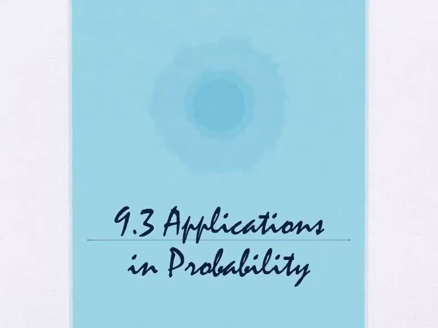All right, section 9.3 is titled Applications and Probability. In particular, we're going to do two applications in this section. The one we're going to do today is odds.